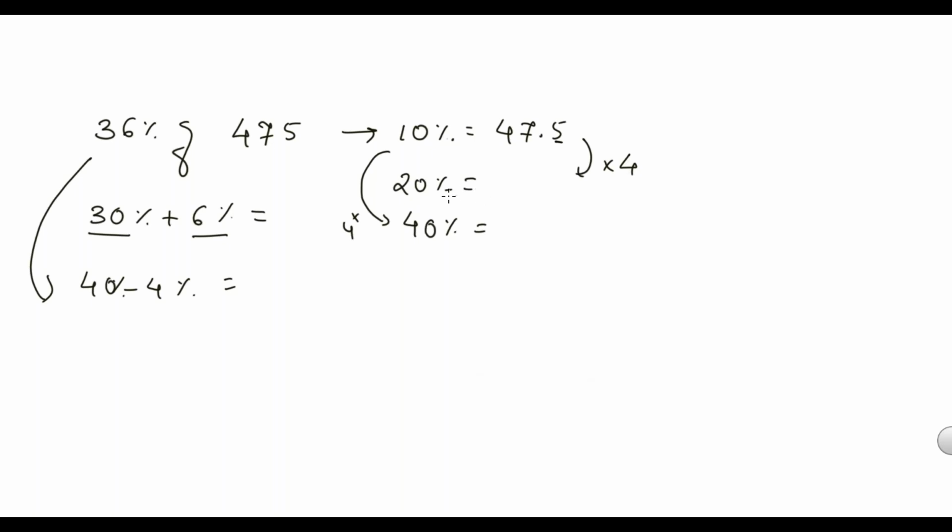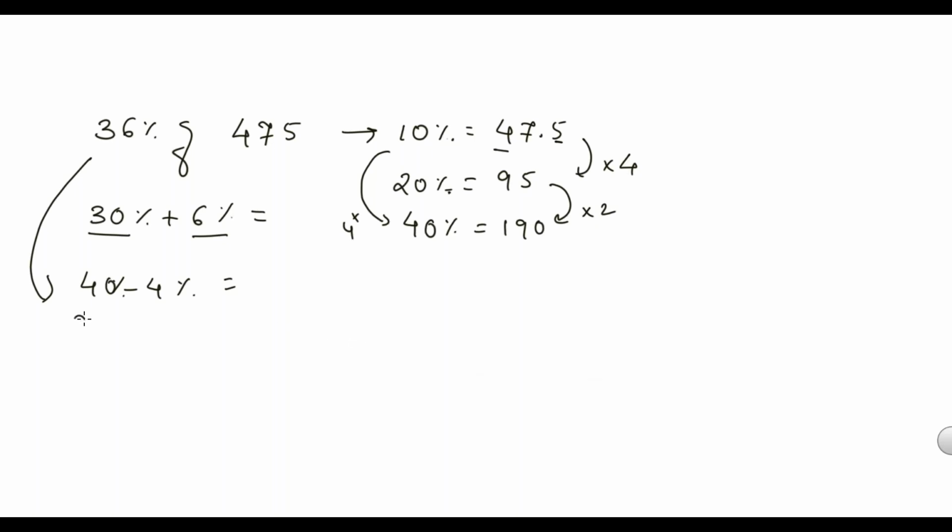What is 20%? Whatever 10% value we got, its double, right? Double of 10% is 20%. What is double of 47.5? We can say double of 40 is 80, double of 7.5 is 15. 80 plus 15 is 95. This is 20%. If we double this 20% again, we get 40%. 95 double is 180, 190.